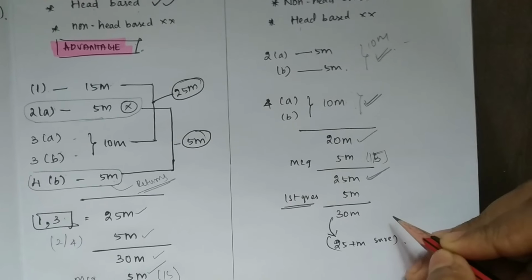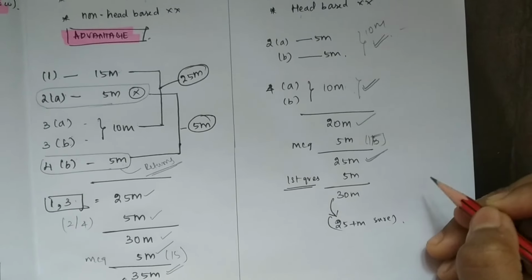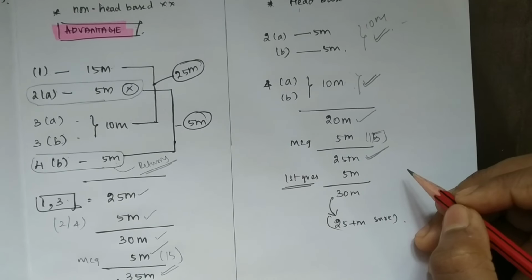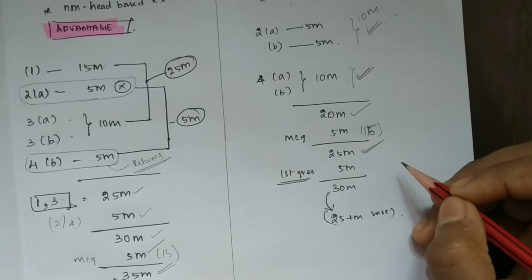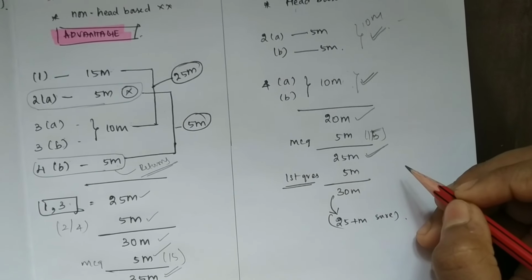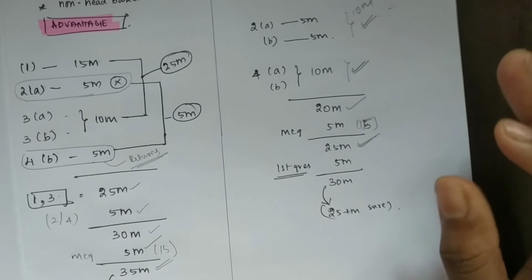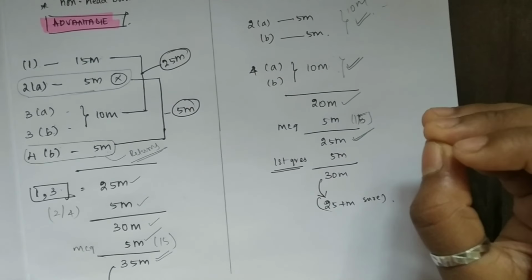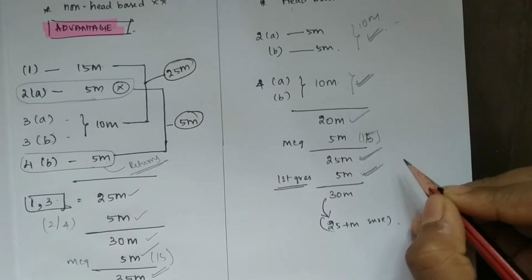Whether you know the concept or whether you did not know the concept, you have to attend the first question. Whatever the concept or knowledge you have with respect to the first question, you will be attending. I don't think anyone will be so blind that they won't be able to approach the first question. They can approach at least some parts of the question. So I was expecting you can score 5 marks from the first question.